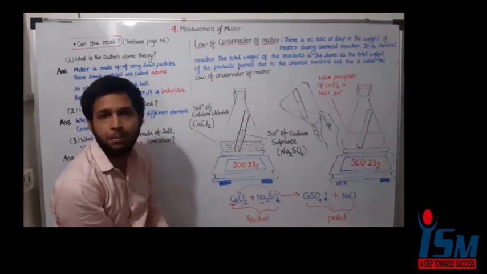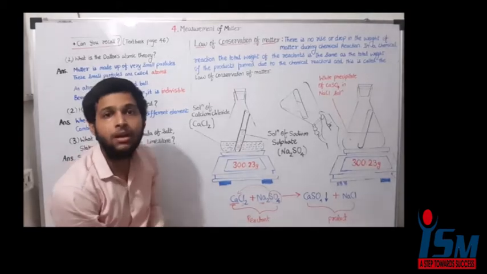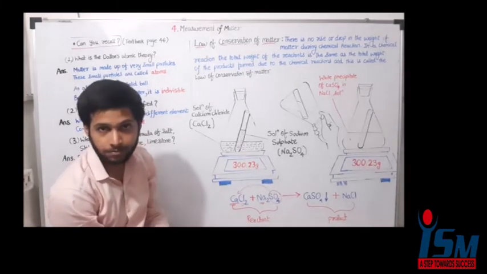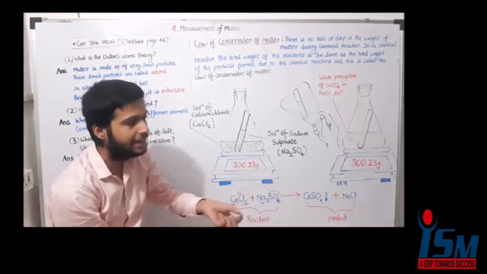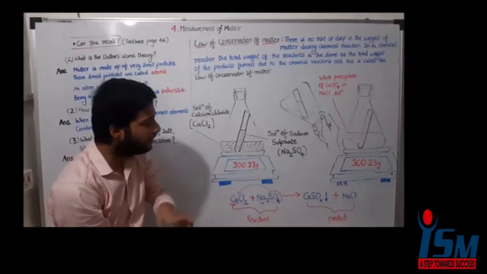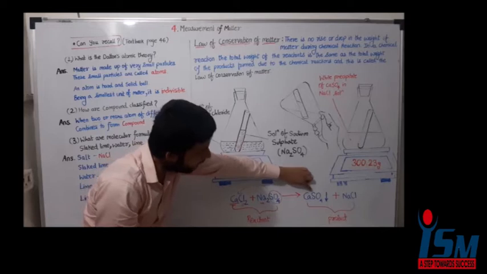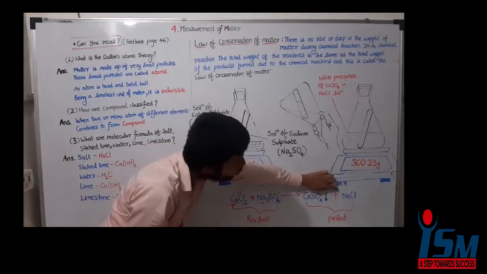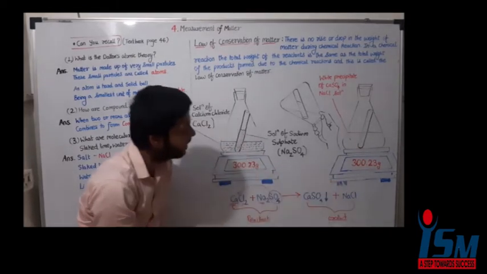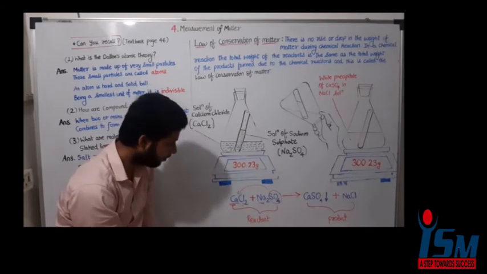What do you mean by precipitate? It is an insoluble solid in the solution. Define precipitate: the insoluble solid in the solution. That is, it forms a precipitate of calcium sulfate plus sodium chloride as products.